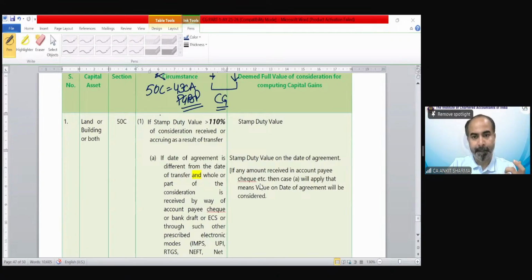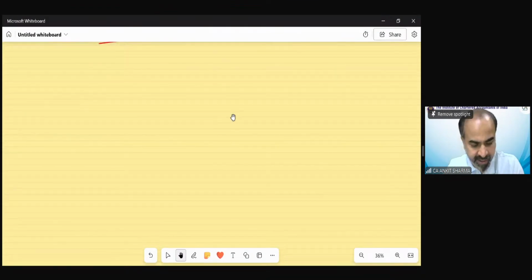So I'm going to summarize the provision of section 50C in short, because I believe you must have gone through it in detail.